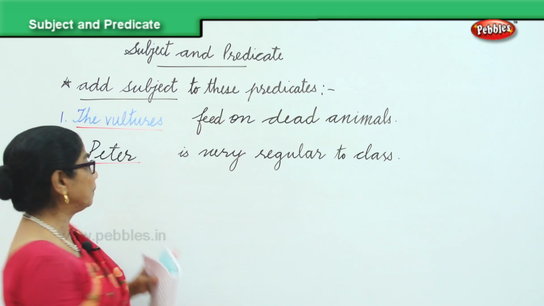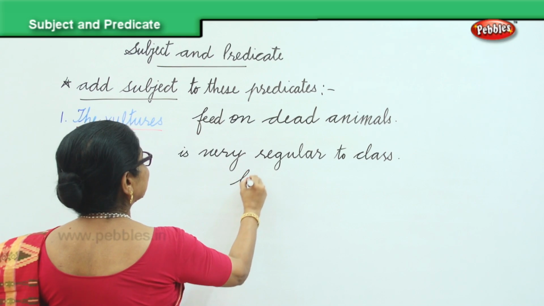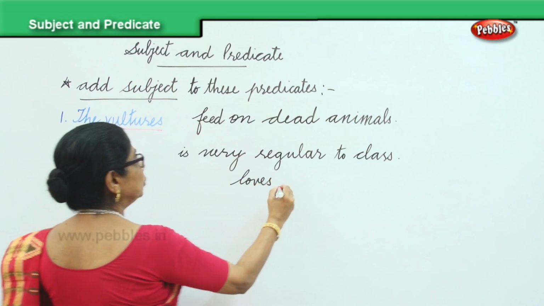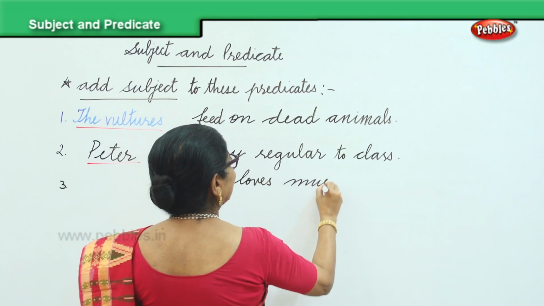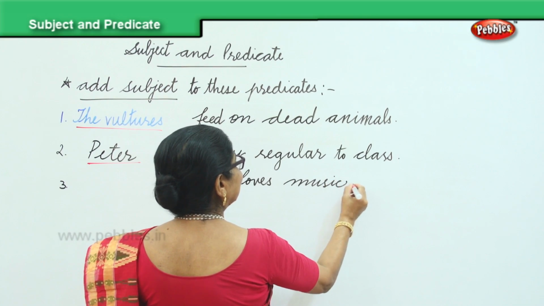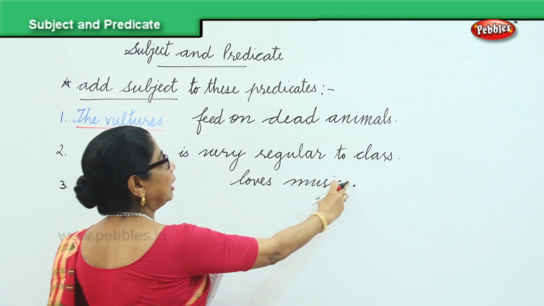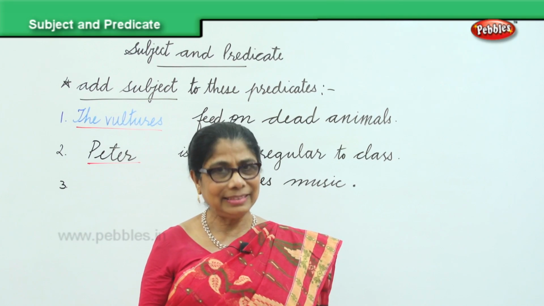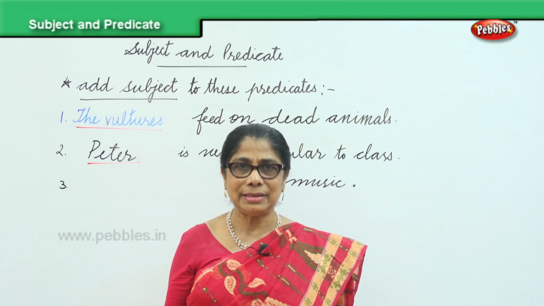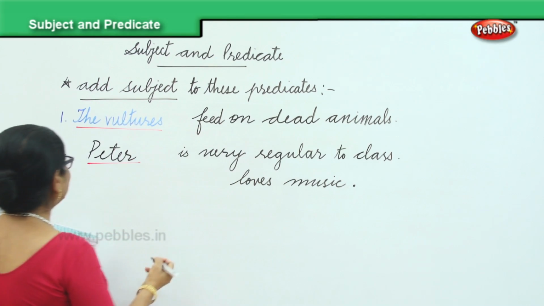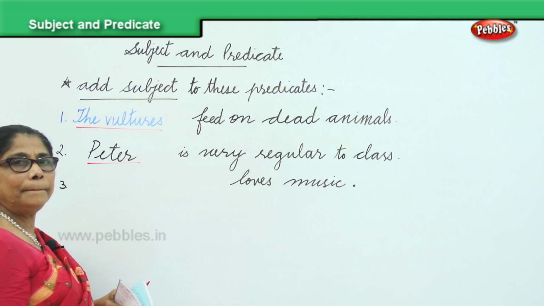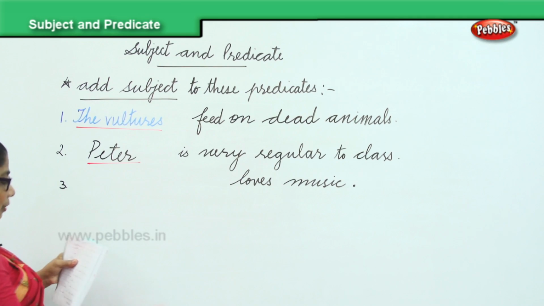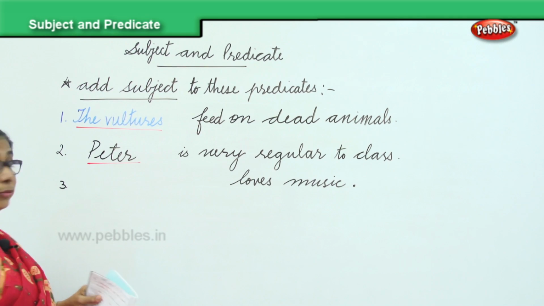Loves music. Who loves music? I've given you the predicate ending with the full stop. Now you supply the subject. You can say, yes, Susan and Kathy love music. Peter and John love music. Whatever you can write. Joe loves music.